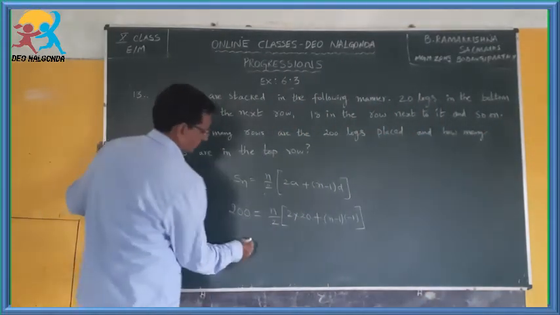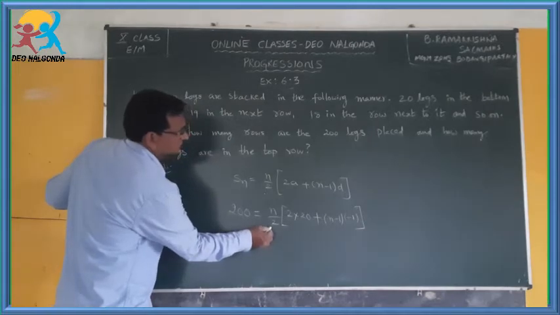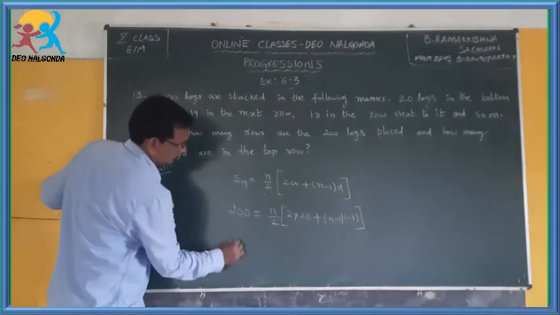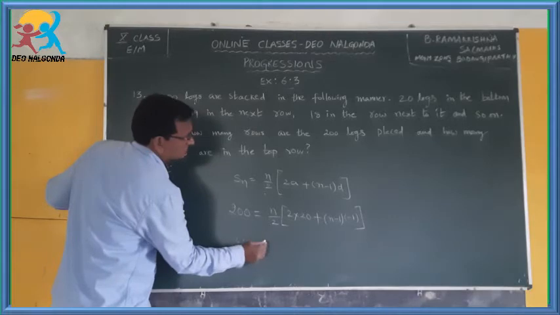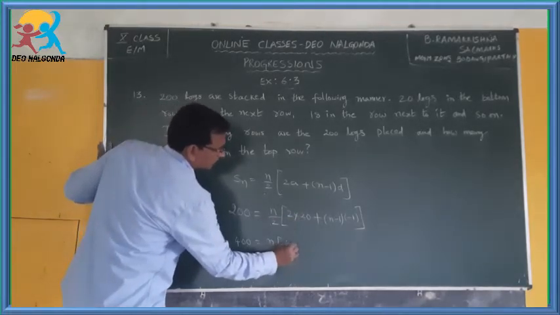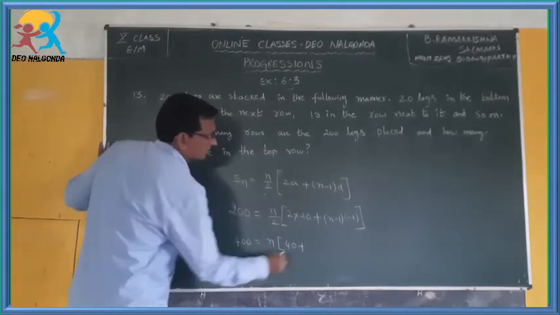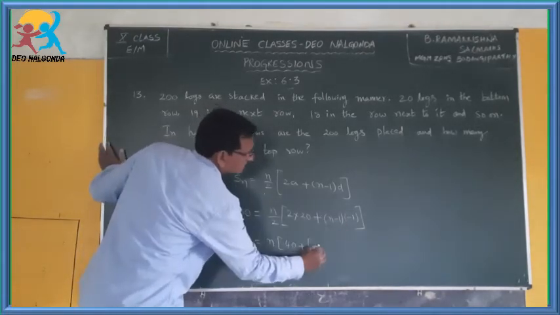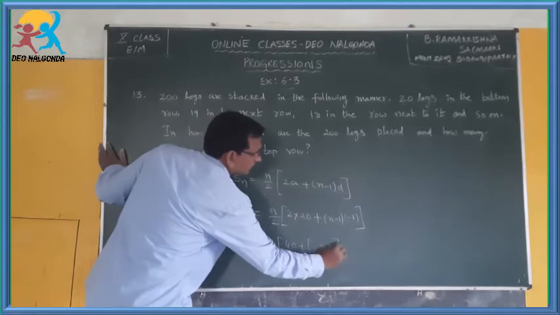Now, if you transpose this, this becomes 400 is equals to n into 2 into 20 is 40 plus, if you multiply this, minus n plus 1.